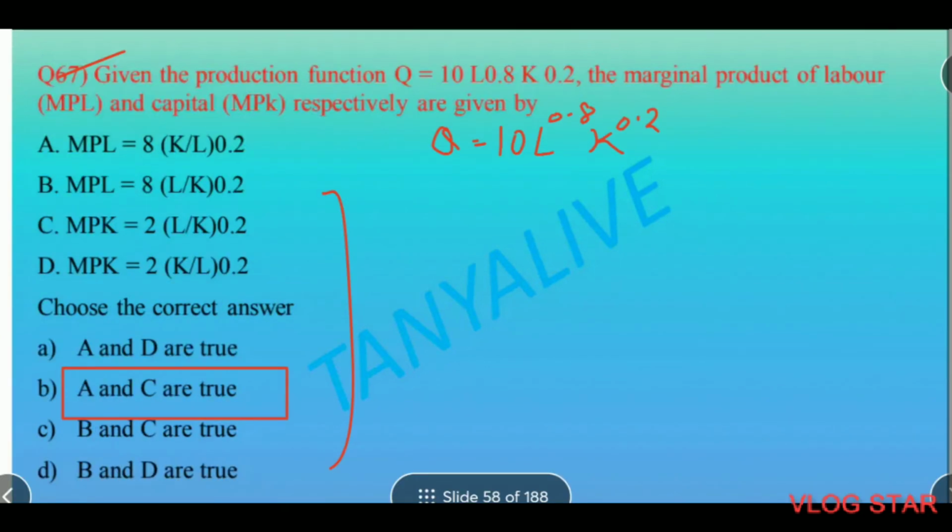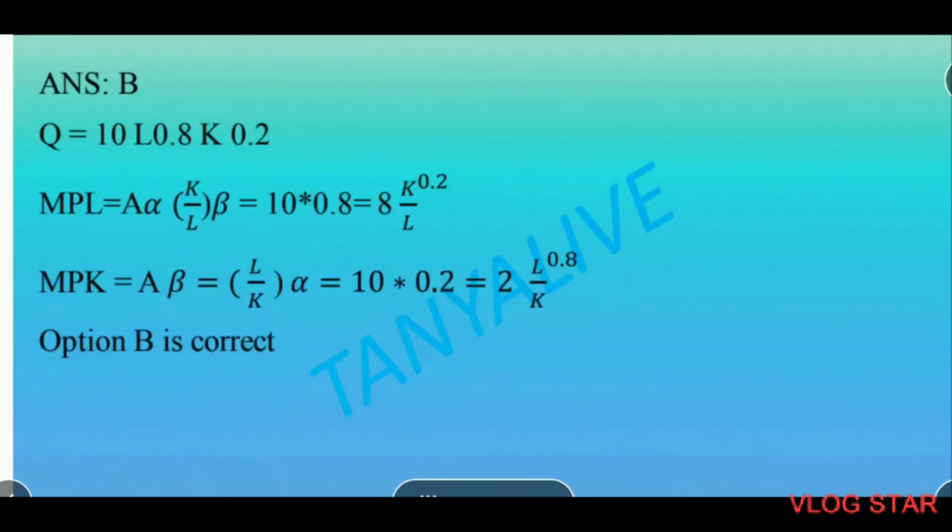Given the production function Q is equal to 10 L raised to the power 0.8, K raised to the power 0.2, the marginal products of labor MPL and MPK respectively are given by the following, and A and C are true. MPL is equal to A alpha (K upon L) to the power beta. MPK is equal to A beta (L upon K) to the power alpha. We'll put the values, do differentiation, and we'll get the answer.